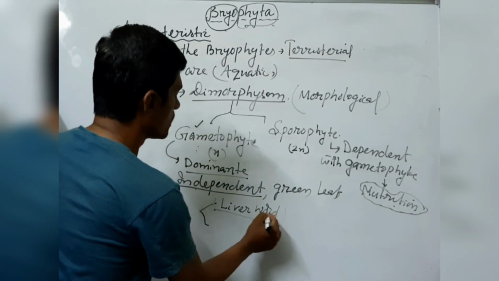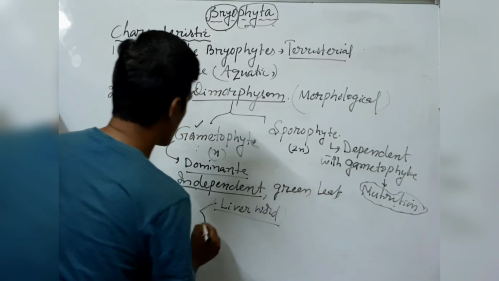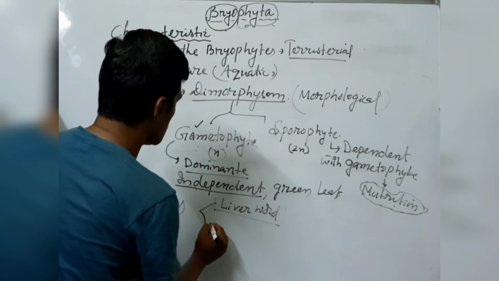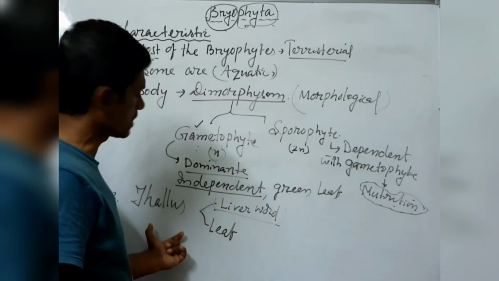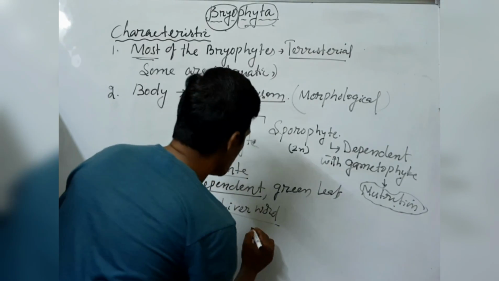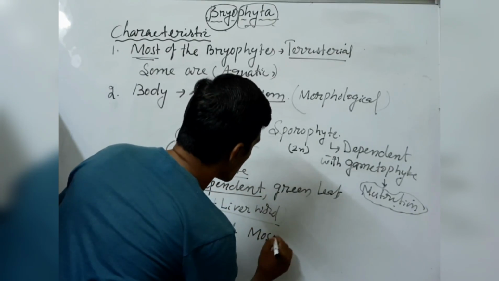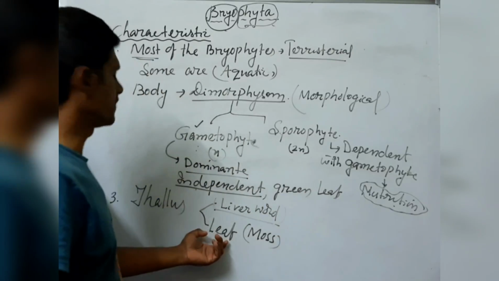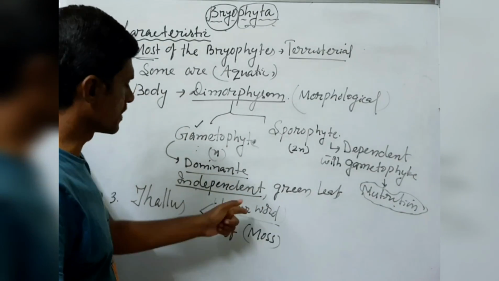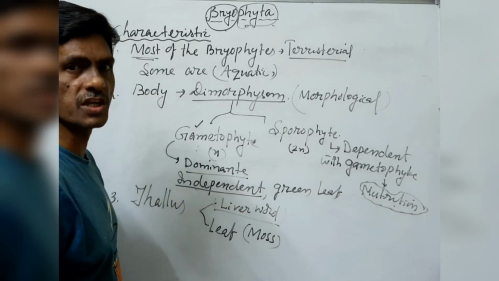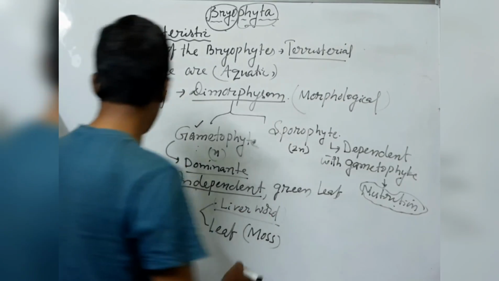Next, the leafy body. If the thallus is made up of leafy parts, you can say moss. Moss is an example of the leafy thallus. And the next thallus body, the example is liverwort, or Marchantia.